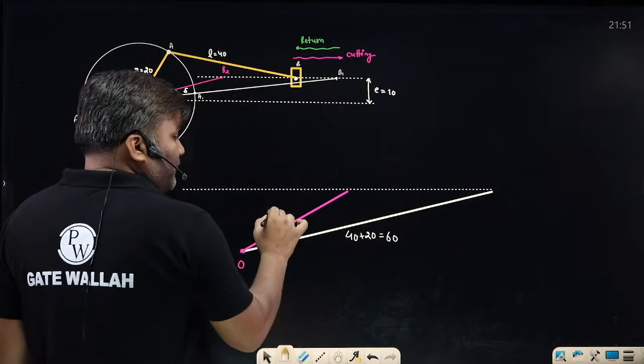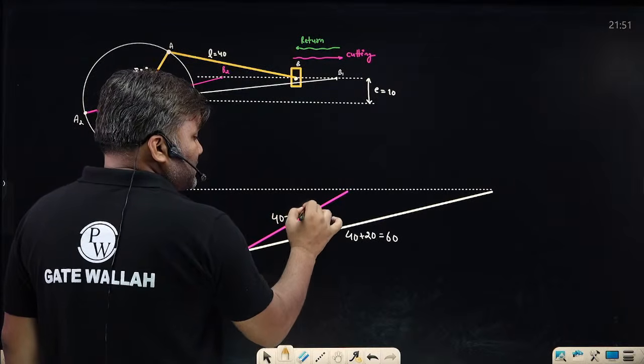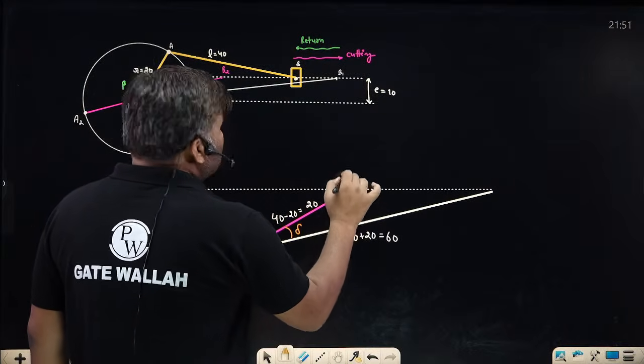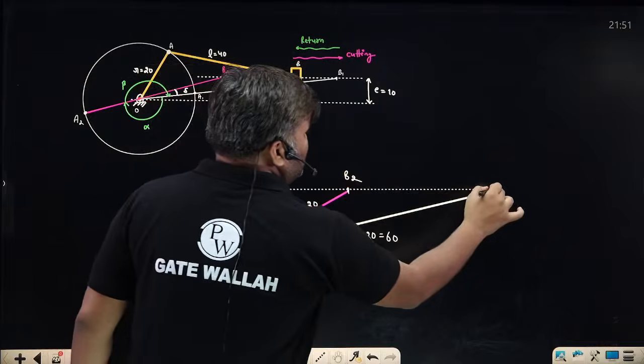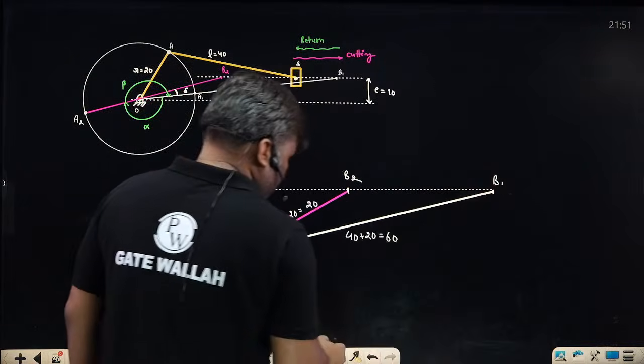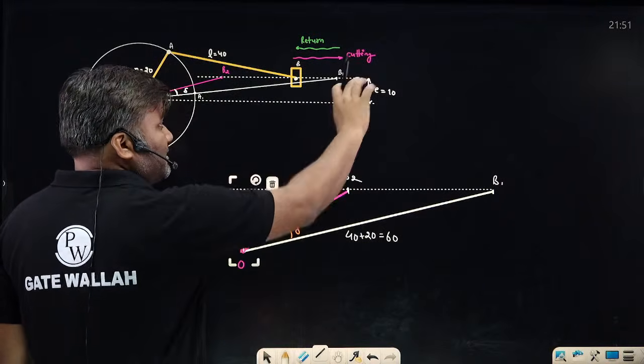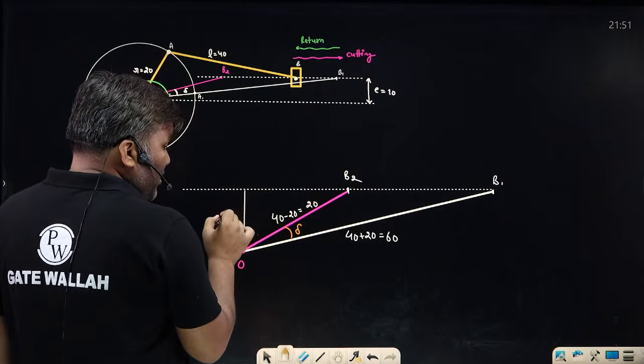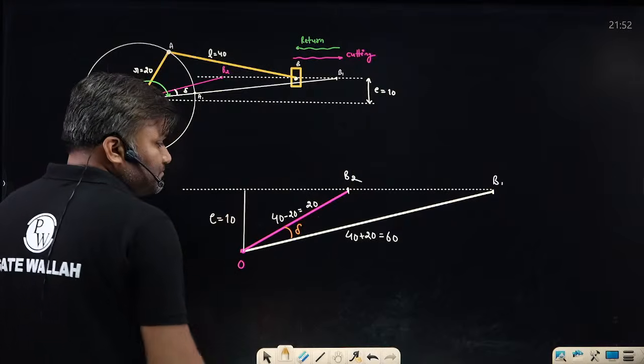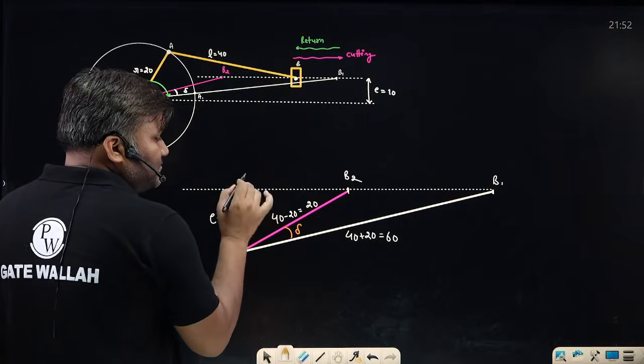This is 40 minus 20, which is 20. This is your point B2, and this is your point B1. And this dimension, how much is it? Sir, this you are saying is the offset 10. This is our offset 10. This is my 90-degree angle.